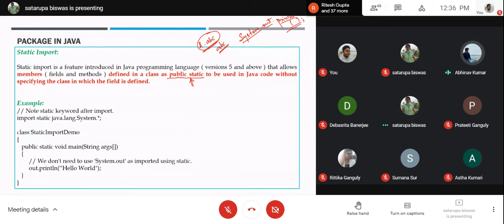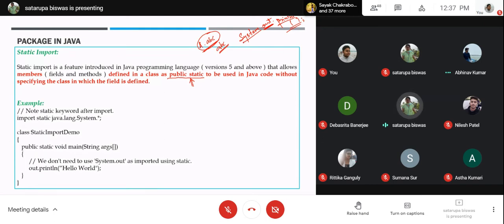For output to standard output, a standard output stream. And println is a method. Actually, println is a static method. Sorry, println is not a static method. This is a static object.